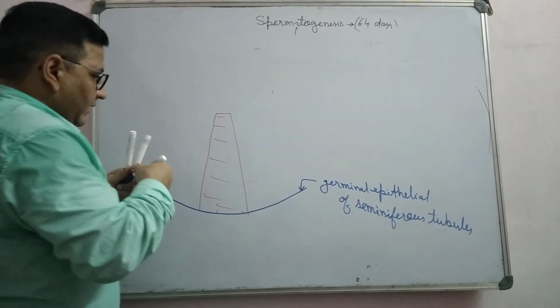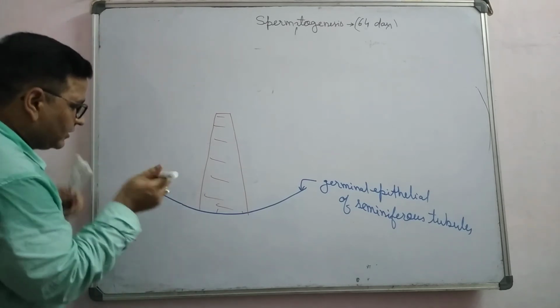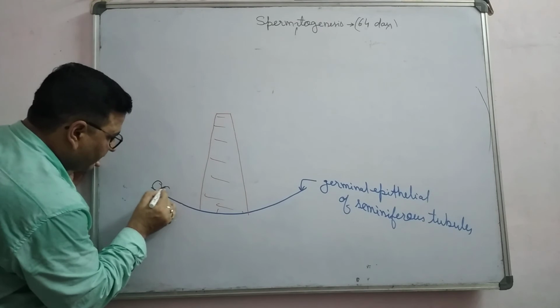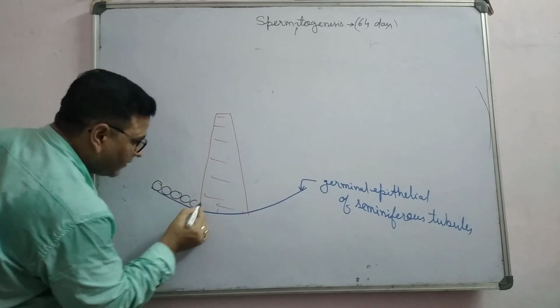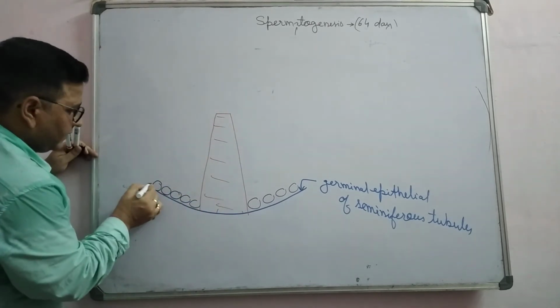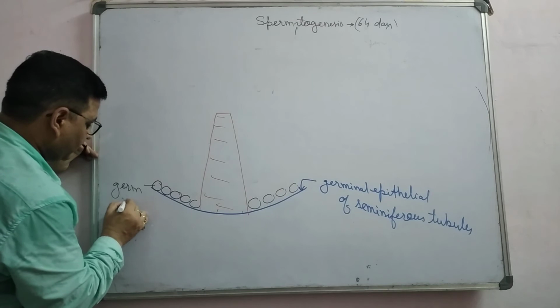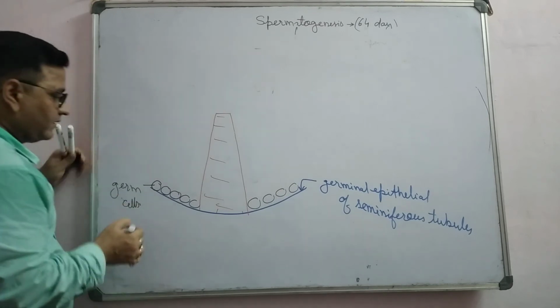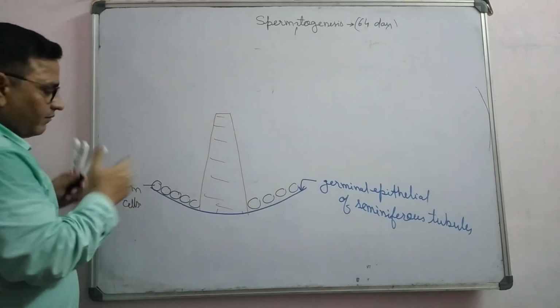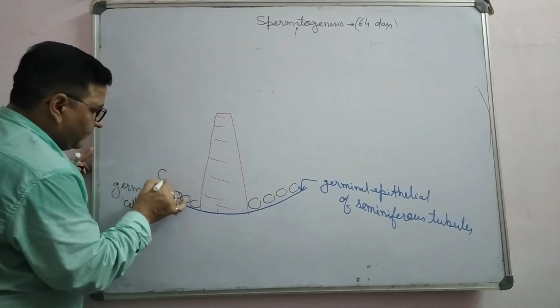Okay, and there is the primary germ cell, this one. There are many cells here. These are the germ cells. A few germ cells form a large number of germ cells here.